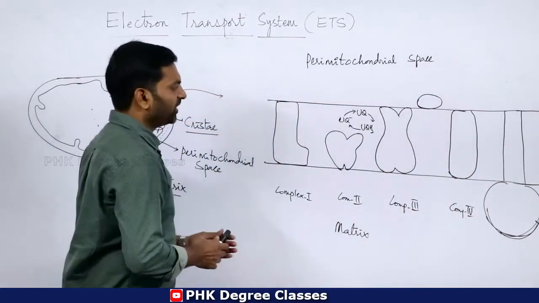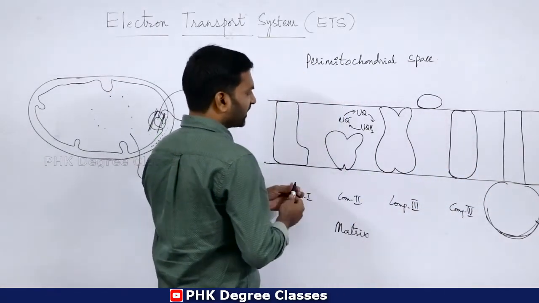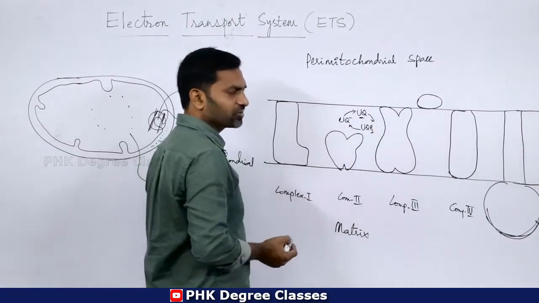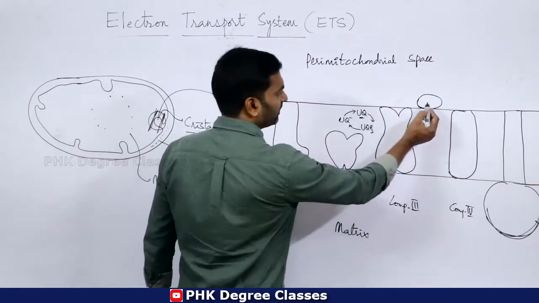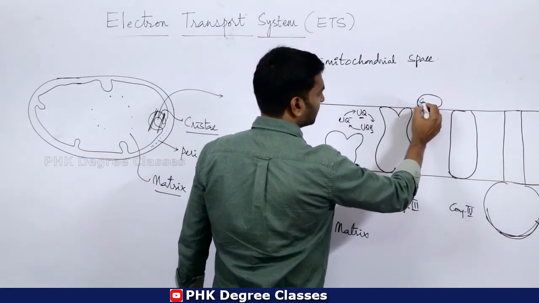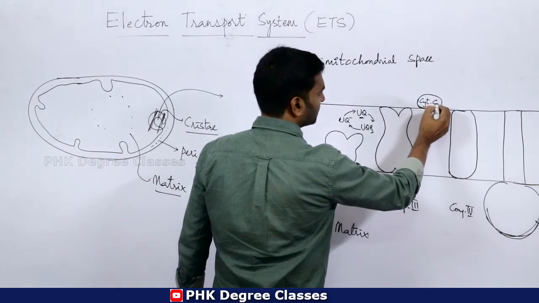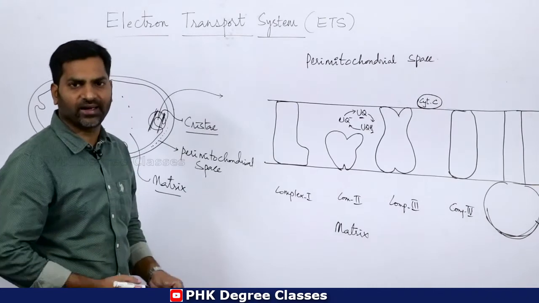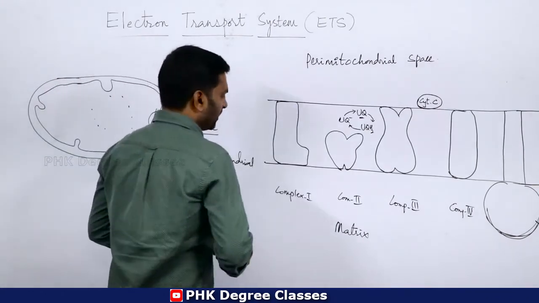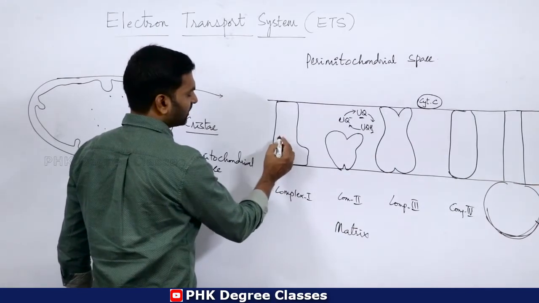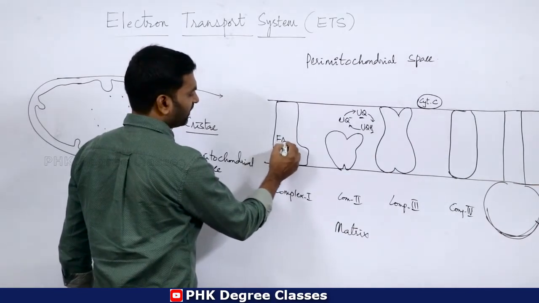Okay, then there are two mobile carriers. One is ubiquinone, that is UQ stands for ubiquinone. Then cytochrome C, C indicates cytochrome C, that is a mobile carrier. Okay, so this particular complex 1 has the prosthetic group FMN.